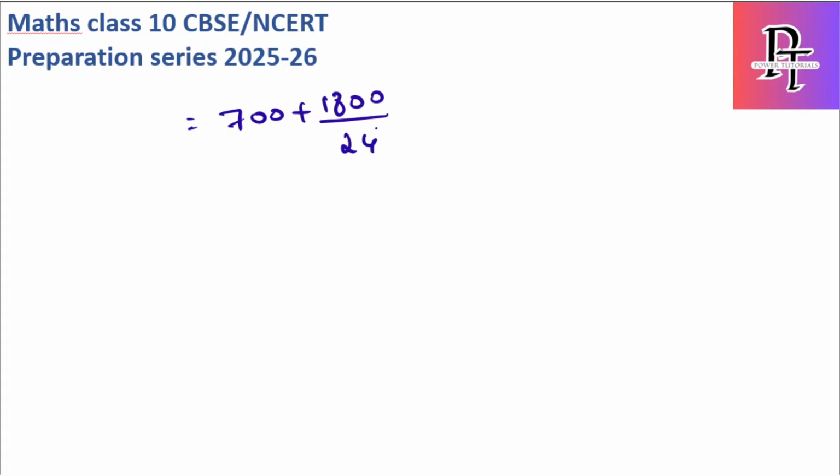So let's cancel with the 4 table. 4 6s are 24, 4 4s are 16, 4 5s are 20. Again the 6 table, 6 1s are 6, 6 7s are 42, 6 5s are 30. So the mean value answer is 775.